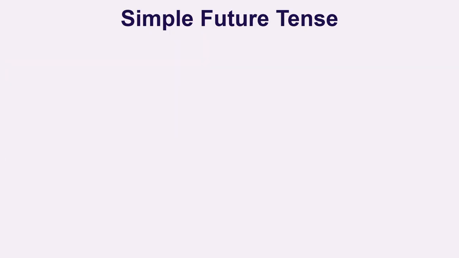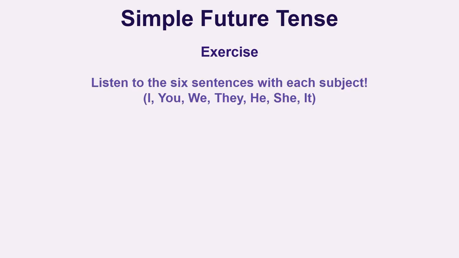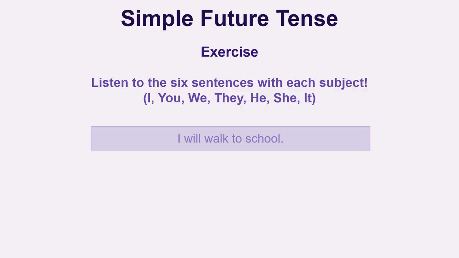Simple future tense. Exercise. Listen to the 6 sentences with each subject. I will walk to school. You will walk to school. We will walk to school. They will walk to school. He will walk to school. She will walk to school.